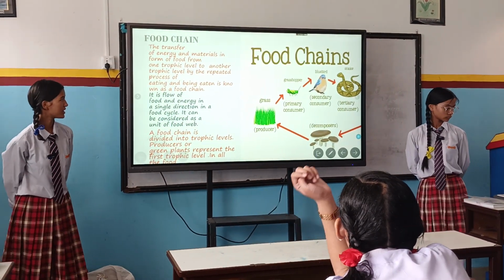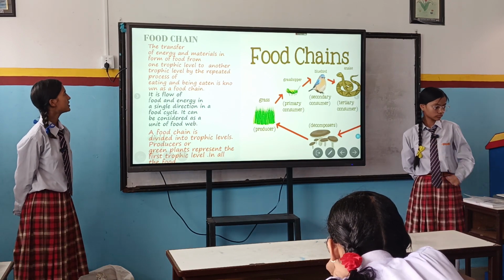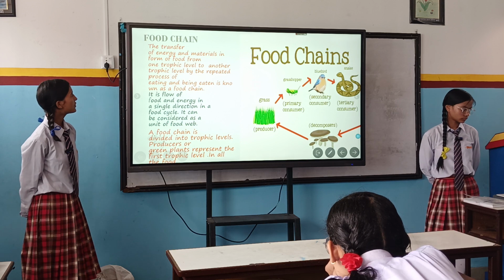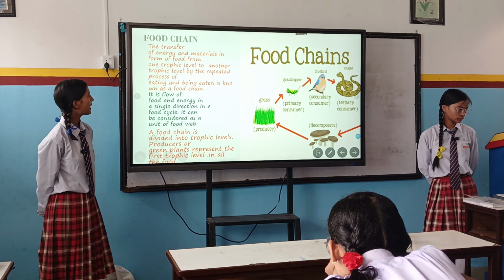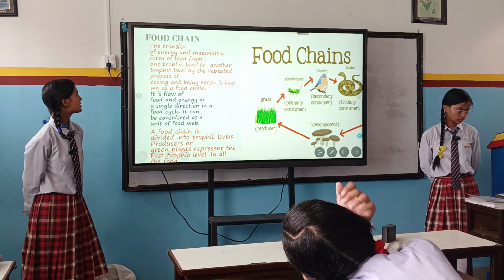And my last portion is food chain. The transfer of energy and material in the form of food from one trophic level to another by the repeated process of eating and being eaten is known as a food chain.